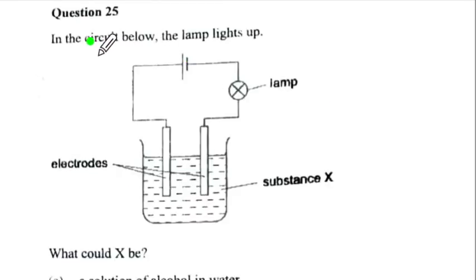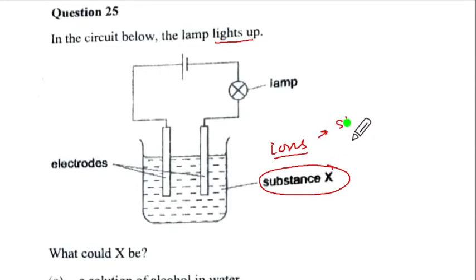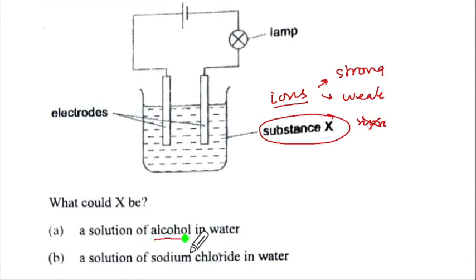Question 25. In the circuit below, the lamp lights up. What would X be? Now substance X is the electrolyte. If it lights up, it is going to have presence of ions, which means it is either a strong electrolyte or it could be a weak electrolyte, but it cannot be a non-electrolyte. So alcohol in water will be an organic compound.